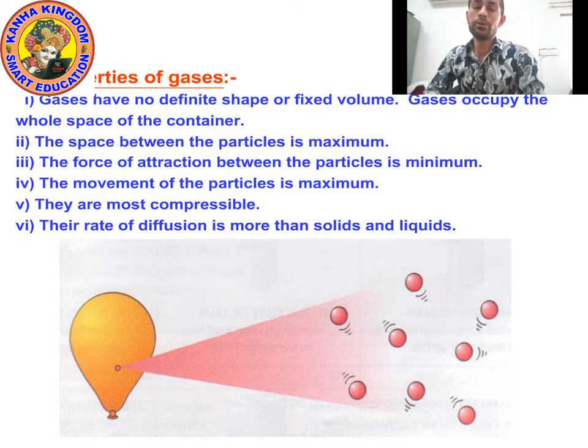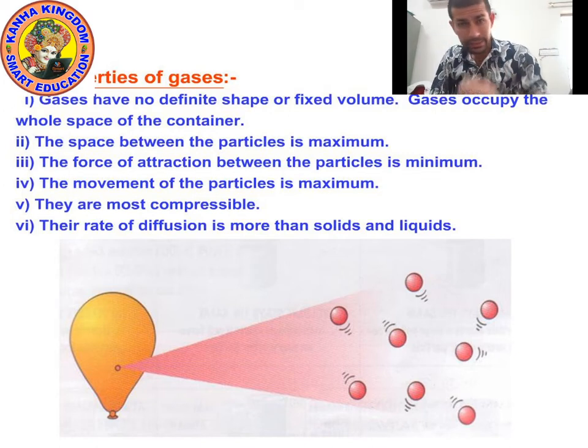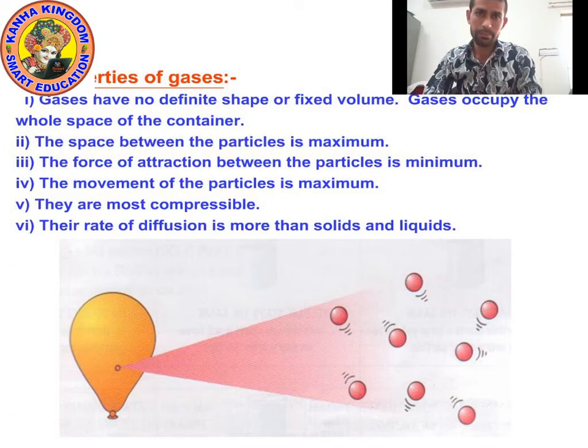Next is, they are most compressible. Yes, gases are most compressible, but solids are least compressible. And liquids are compressible more than solid, less than gas. Understood? And the rate of diffusion in gas is more than solid and liquid. Okay, now let's move on to the last point.